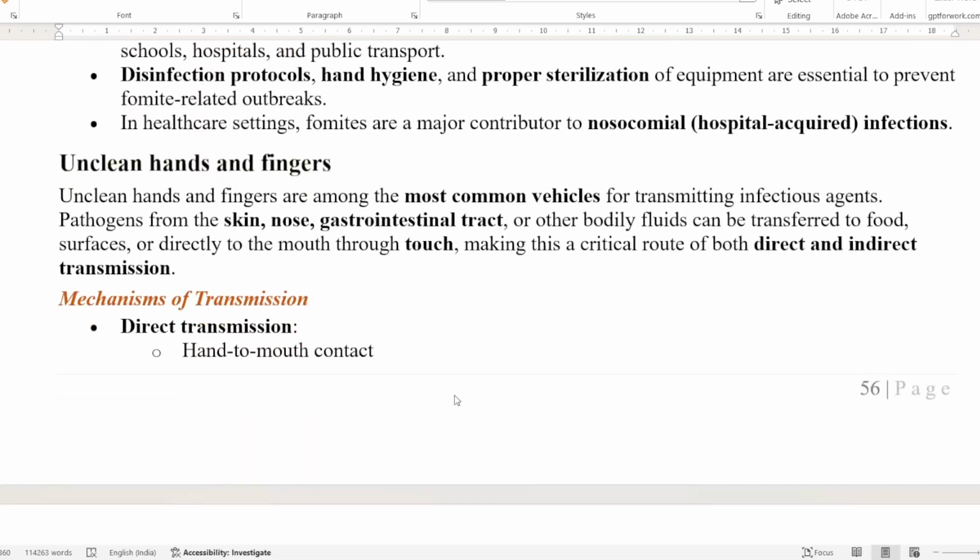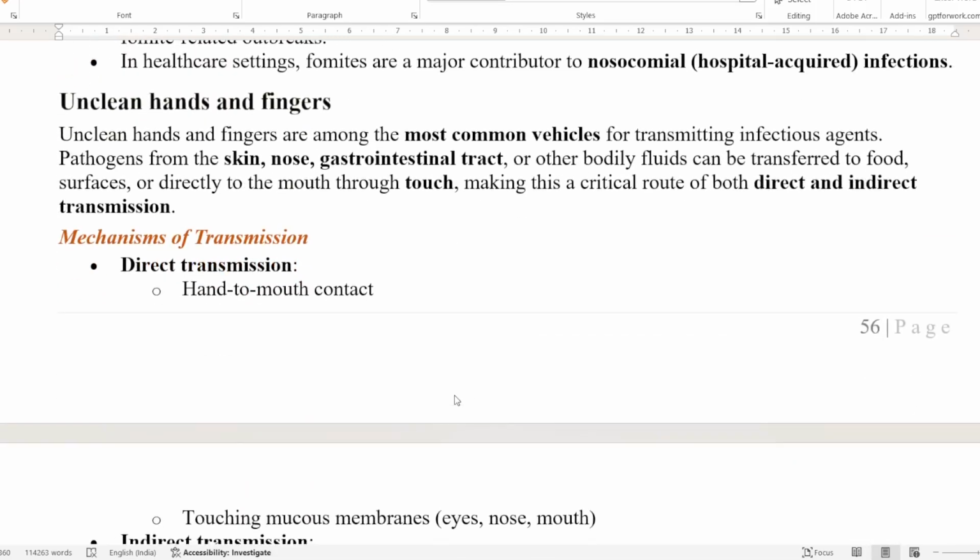Last one is unclean hands and fingers. So unclean hands and fingers are among the common vehicles. It transmits the infectious agent from skin, nose, GI tract, and they are transferred to the food or any type of surface, or they are directly touching the mouth. So they are touching the mucosa of the human body, and the disease is transferred by direct or indirect transmission.